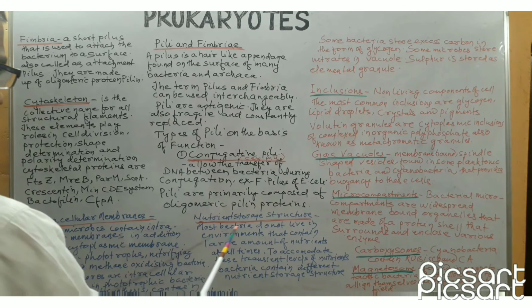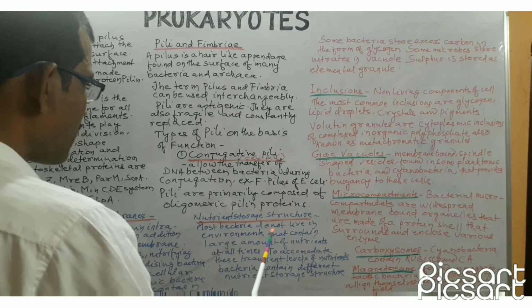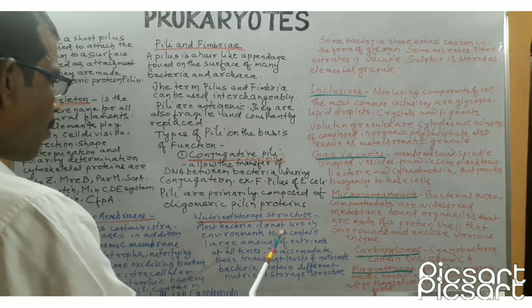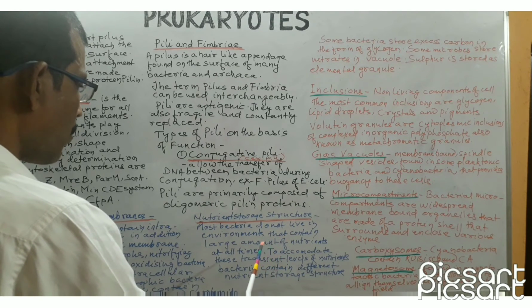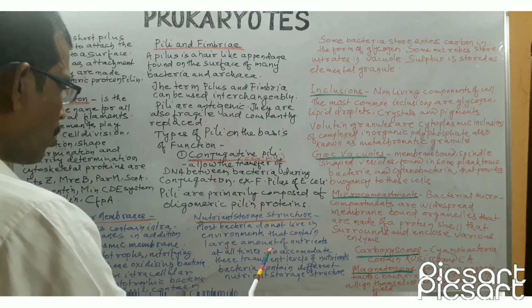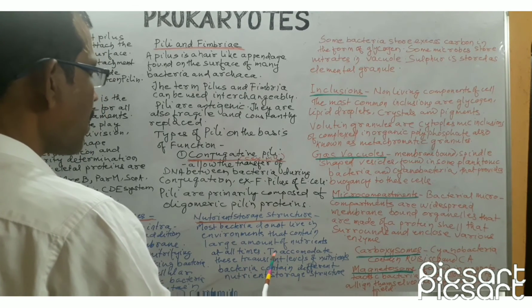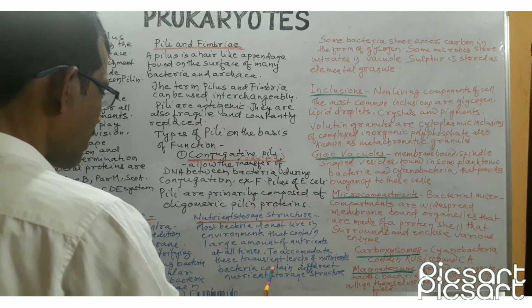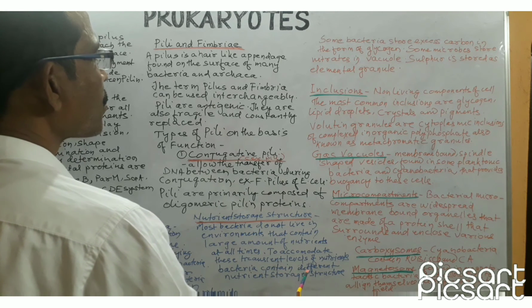Next is nutrient storage structure. Most bacteria don't live in environments that contain large amounts of nutrients at all times. So, to accommodate these transient levels of nutrients, many bacteria contain different nutrient storage structures.